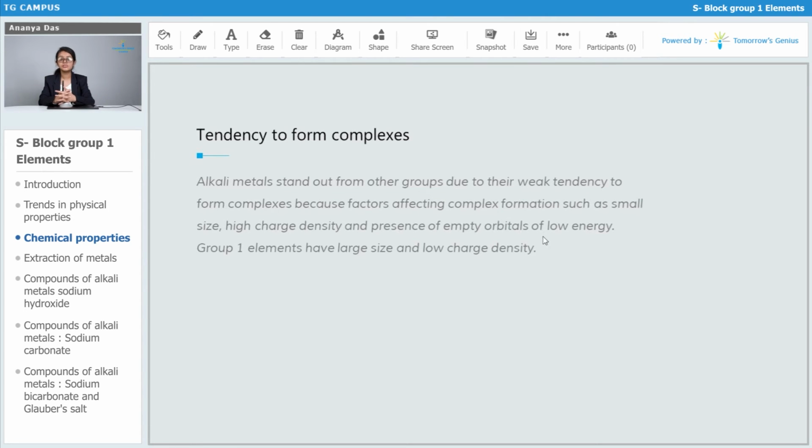Now, alkali metals have the unique ability or tendency to form complexes. Alkali metals stand out from the other metals in this respect because the factors which affect the complex forming ability are small size, high charge density and presence of empty orbitals. Alkali metals do not have empty orbitals and they do not have high charge density. However, they do form complex compounds. So, let us see how they do that.